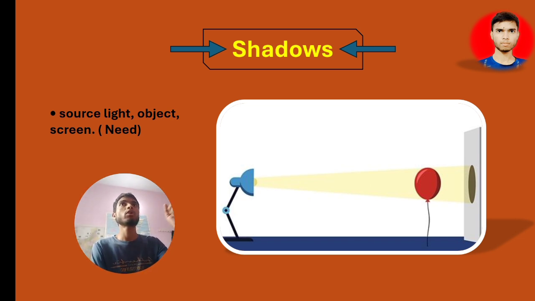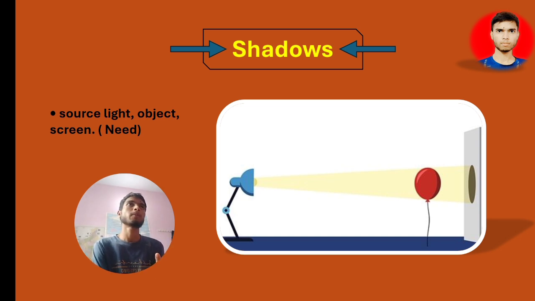But one more point you can add, which is that not all things will provide the original shape in the form of a shadow.